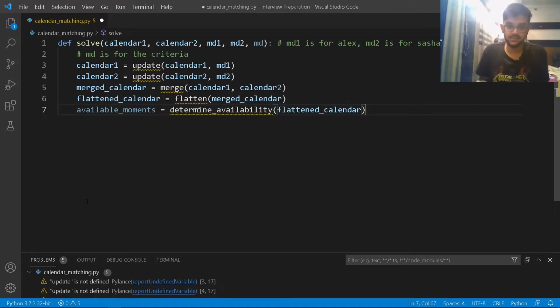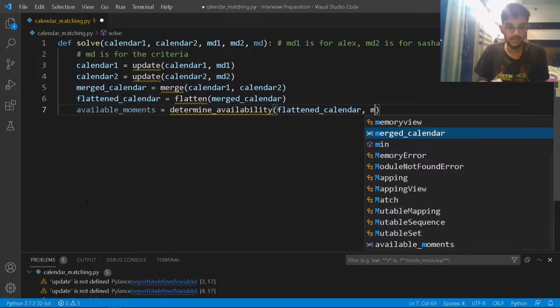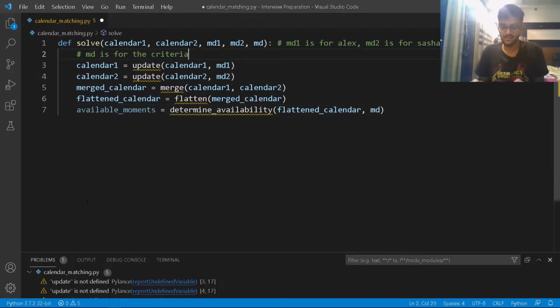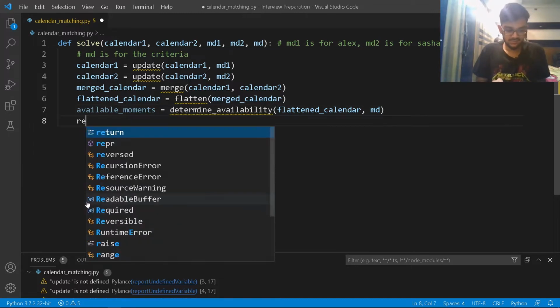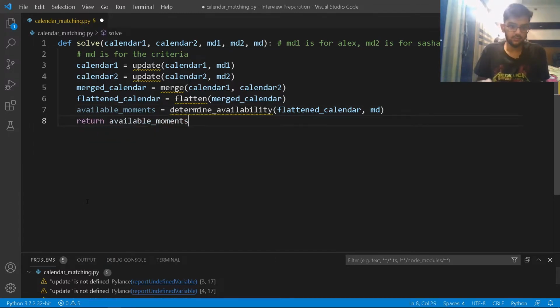Okay. And I think apart from flattened calendar, I should also pass MD, which is the criteria, right? So basically meeting duration of what? What is the criteria? Should the meeting duration be greater than 10 minutes, 15 minutes, 30 minutes? What should it be? It's going to be greater than 30 minutes in our case, right? Now that we are done with this, I'll just simply return the available moments, right? How simple is the algorithm, right?